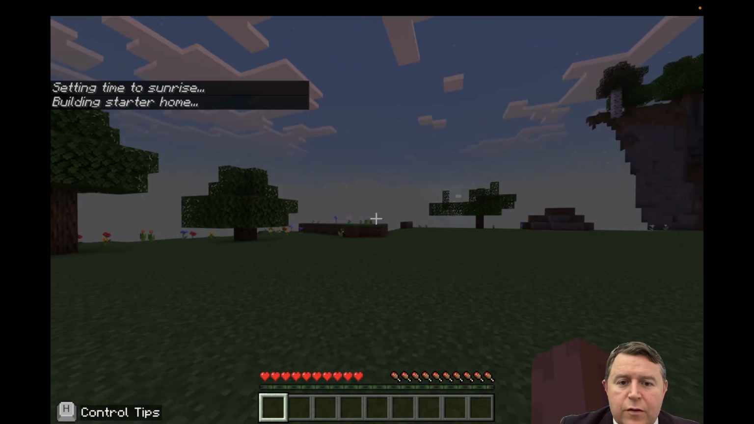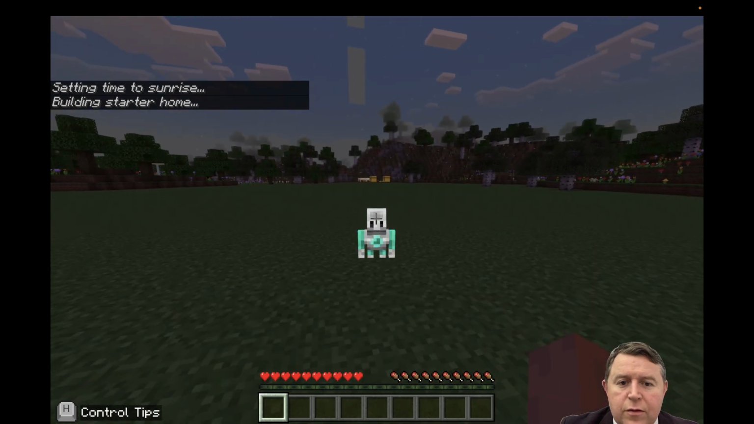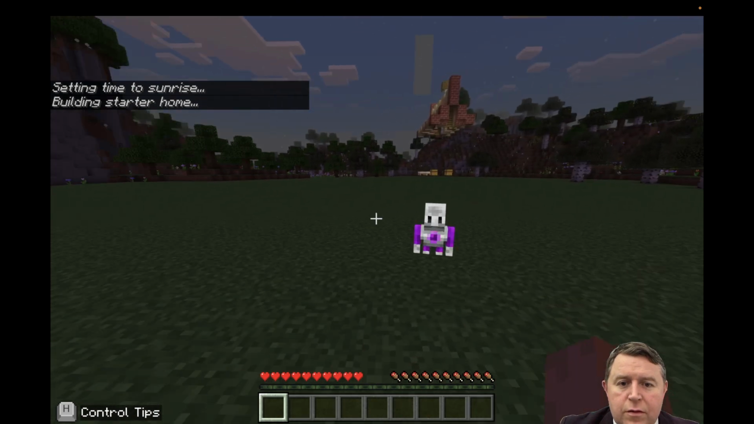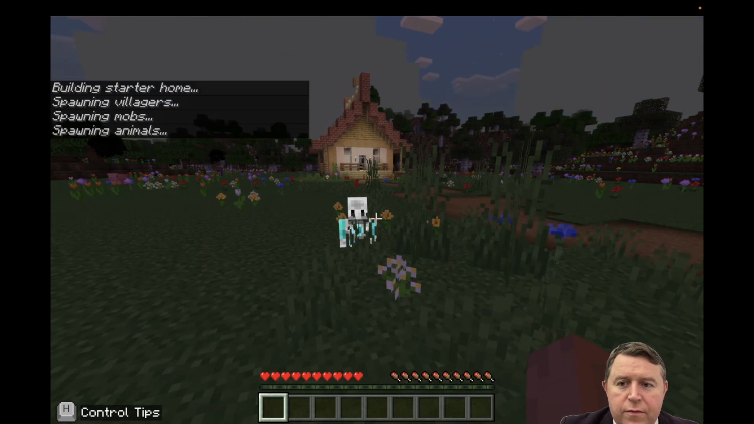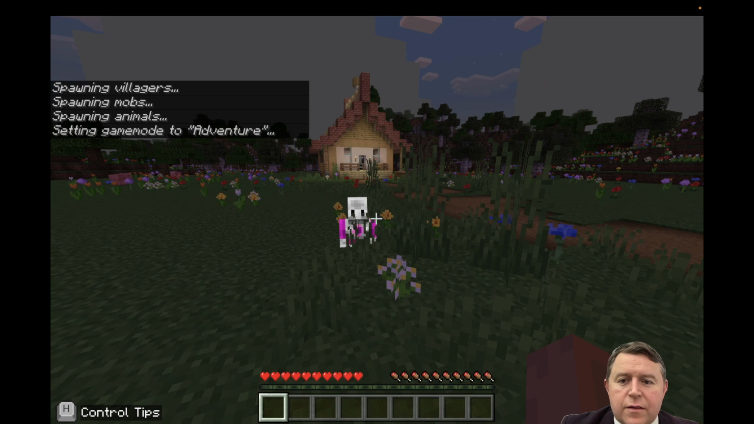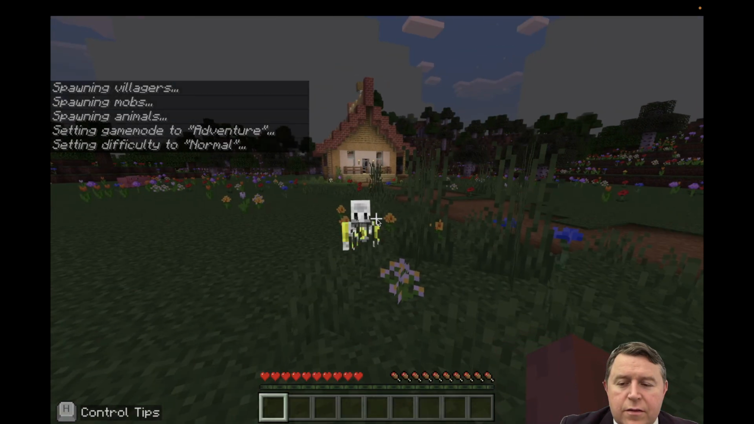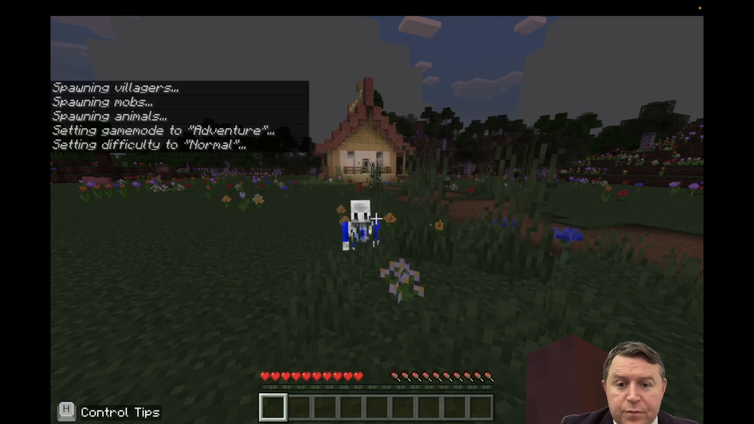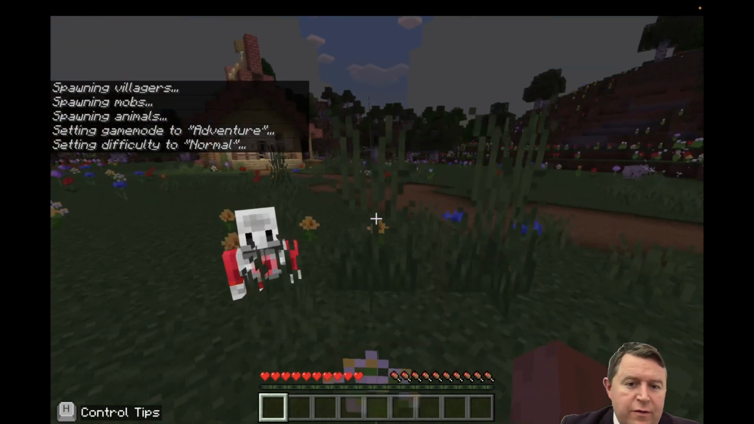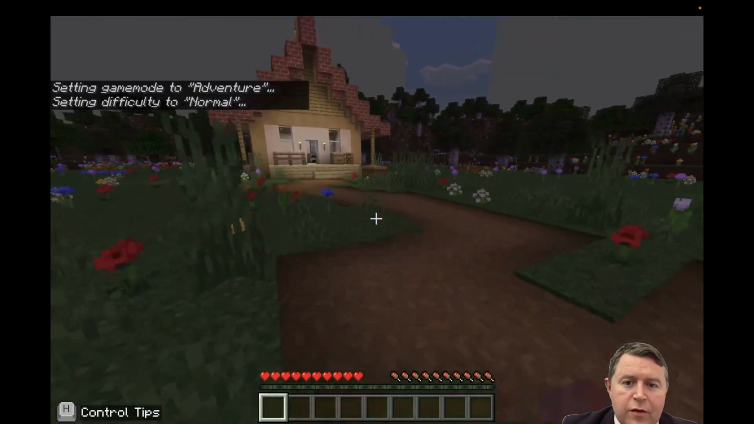Okay, so I think we can just roam around now. There it is. Okay. It's done. Your AI world is complete. You can do whatever you want here. Build, play, code. Okay, so thank you for taking part in your Hour of Code. Okay, this is the final bit, so we can just have a little play around here.